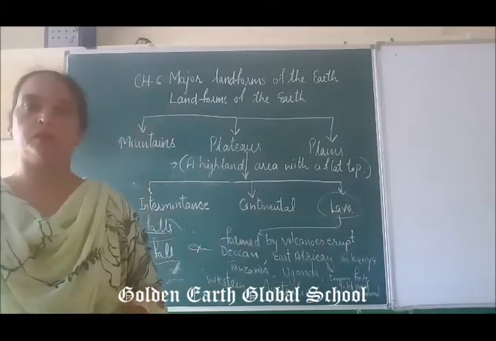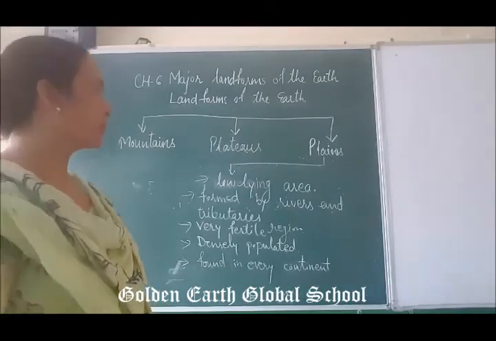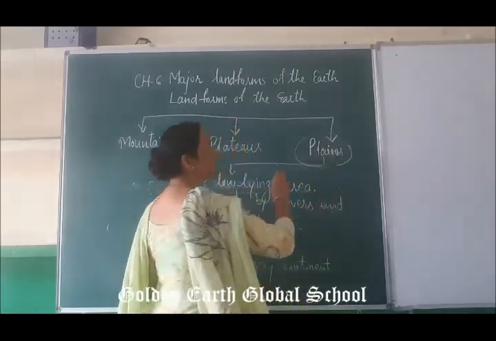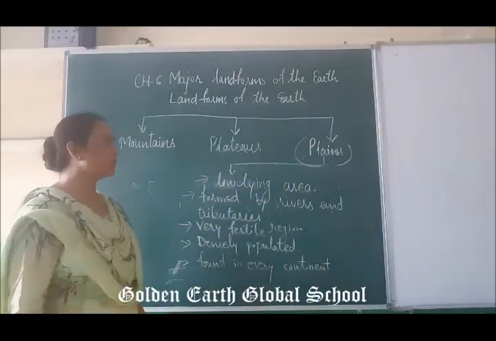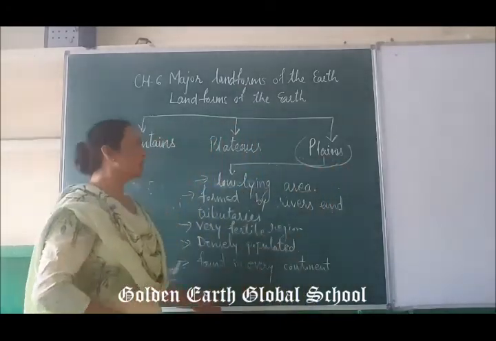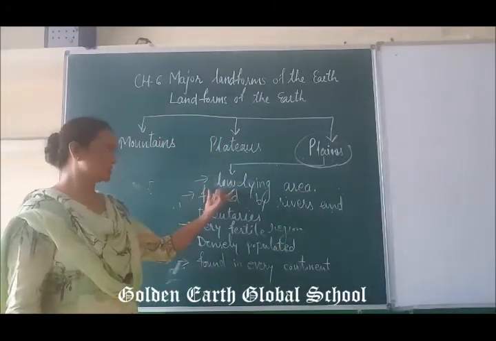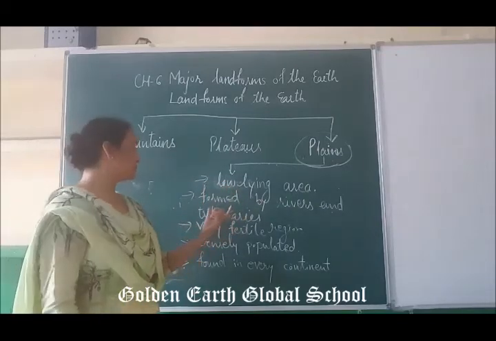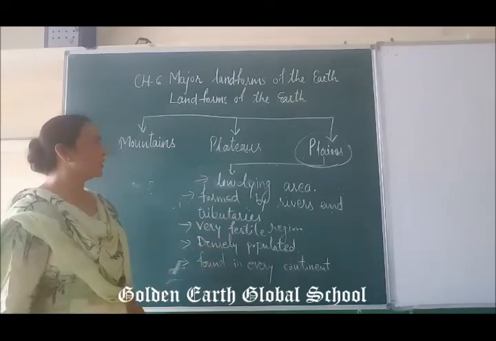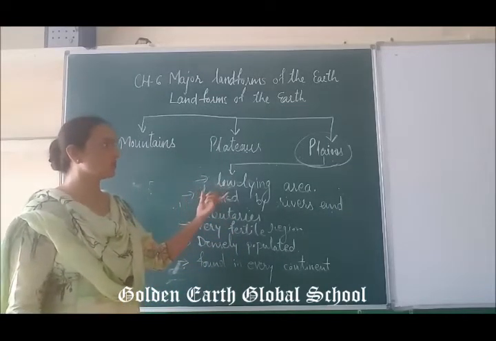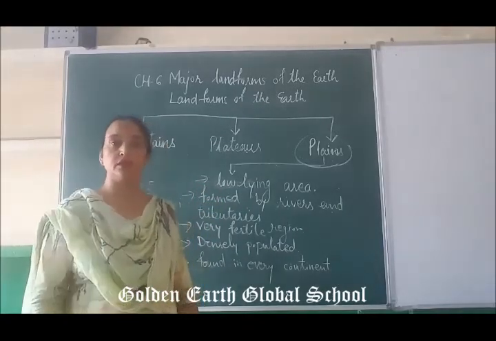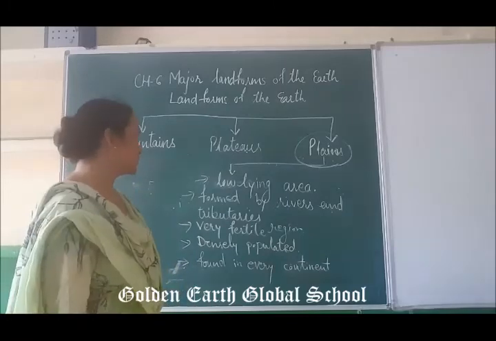Next we will start the plains. Now we will discuss the plains. That is a very important part, and very interesting, because it is a fertile area. The definition of a plain is that it is a low-lying area, a flat land, and it is the best for cultivation.